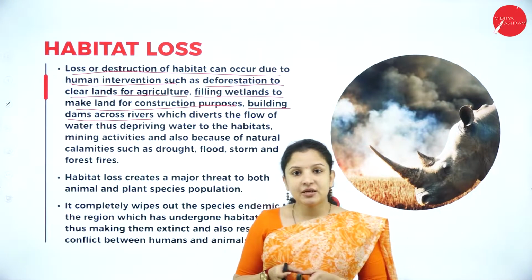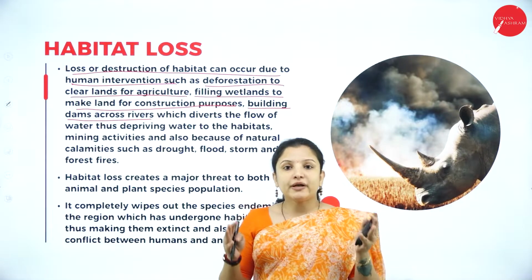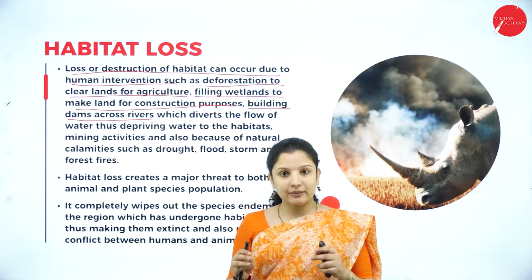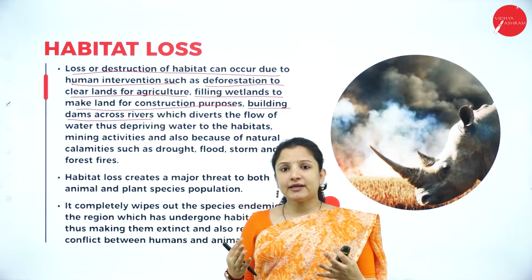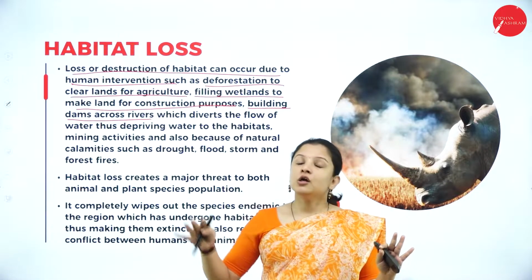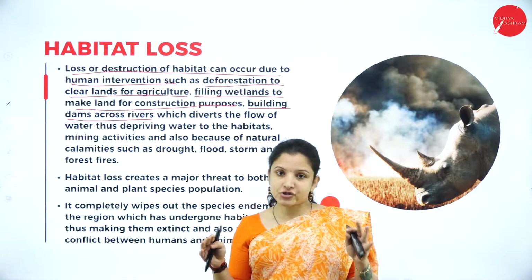When dams are built across rivers, what happens? It will affect the movement of the fishes or the aquatic organisms in that water. For example, fishes move from one area of the water to another during the spawning time or reproduction time.